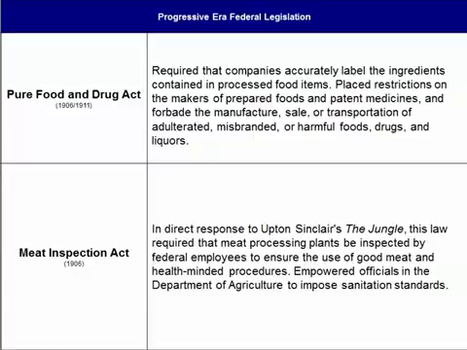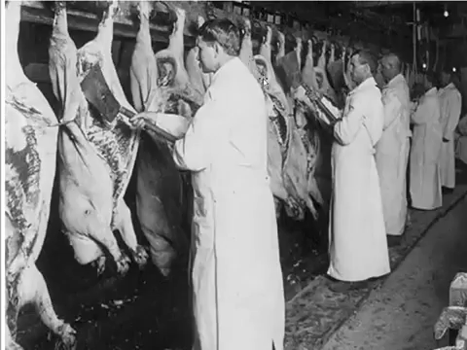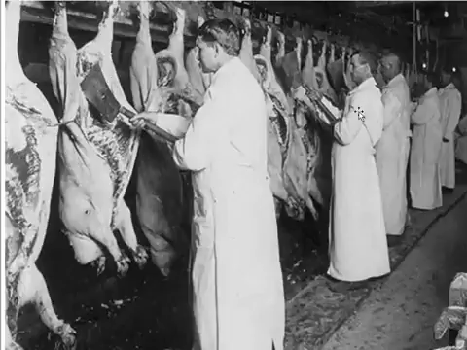And so we see, because of Upton Sinclair's book, The Jungle, in the Progressive Era, that laissez-faire, doing nothing at all, did not work, but the progressive muckraker Upton Sinclair put pressure on the government by making the people sick to pass this meat inspection, and it does. We see the role of the government here becomes progressive or active, and it passes this Meat Inspection Act. Okay, and we see now a little bit more cleanly and orderly environment in which meat is processed, not laid on the floor. These men wearing white coats have to butcher this meat as it hangs, and not on the floor, and sanitary conditions must be held. Cleaned areas must be cleaned thoroughly.